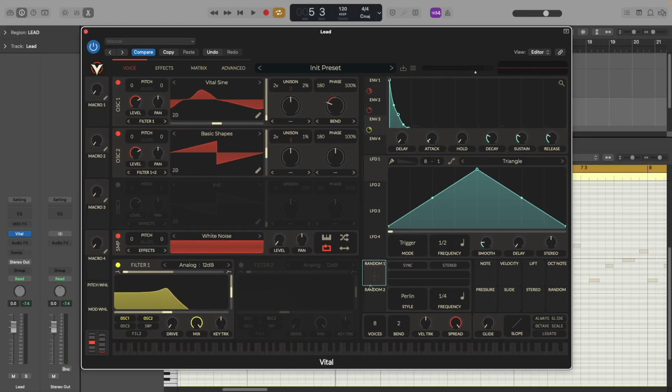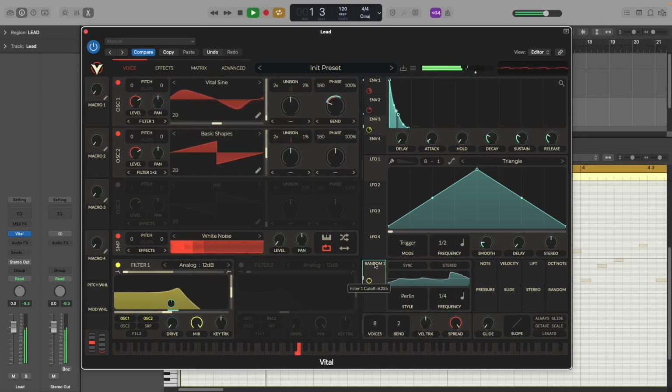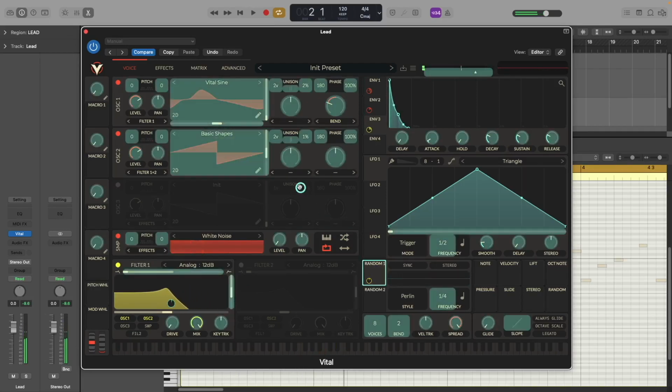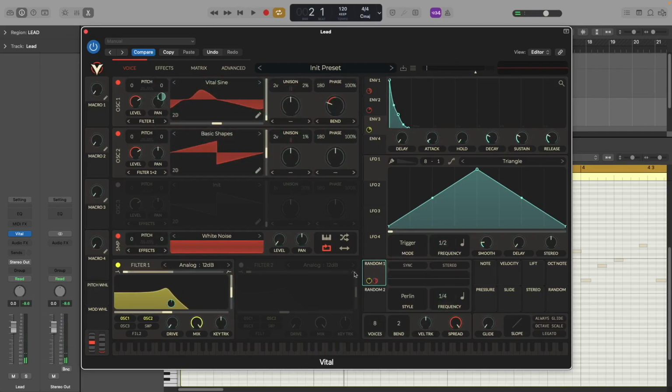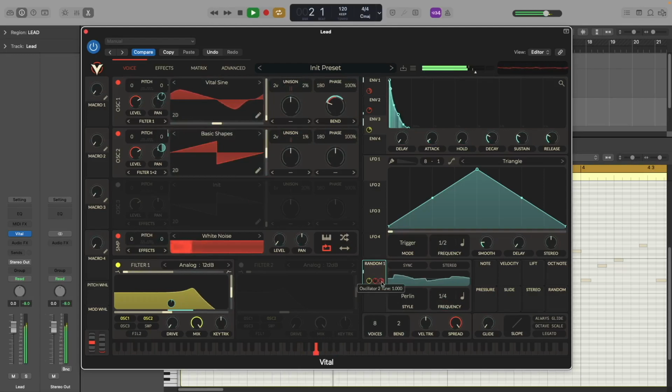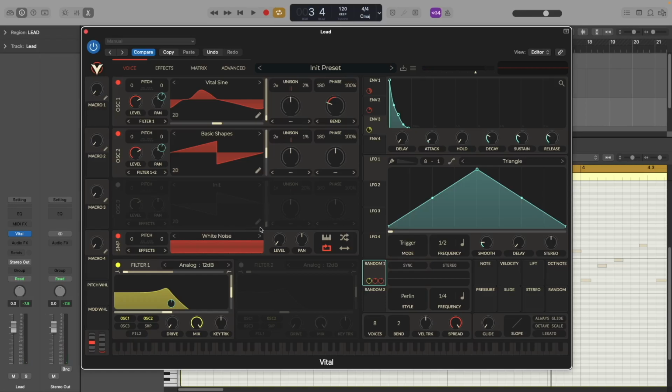Alright, so now let's add a little bit more movement to the sound, and we're going to be attaching this random 1 to the filter cutoff, and also to the fine tune of both oscillators. And we're going to have it at 0.178, just to make the sound a bit more analog.